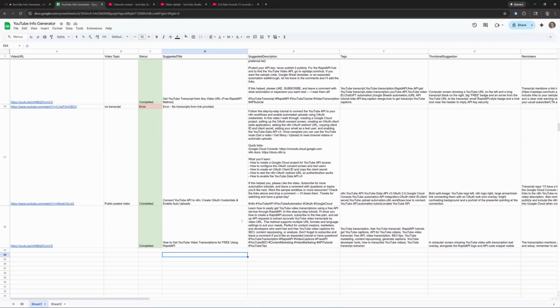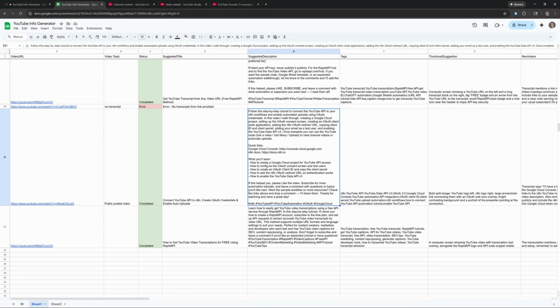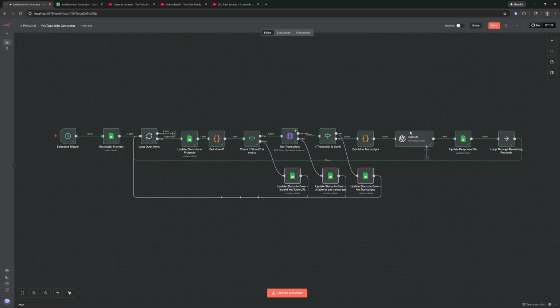And if you look, it's a bit of a different format. It doesn't have all the quick links and the what you'll learn. So depending on your style and what you want to use it for, you can choose ChatGPT 5 or 4. I'm probably going to leave it as 4, so if you do end up copying and using this, you'll see 4 there instead.